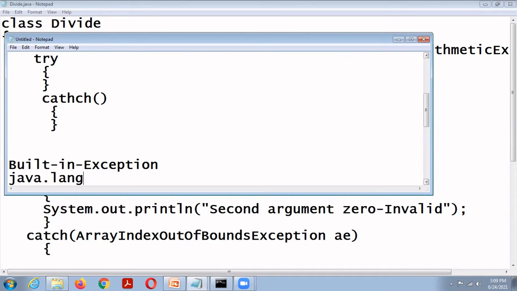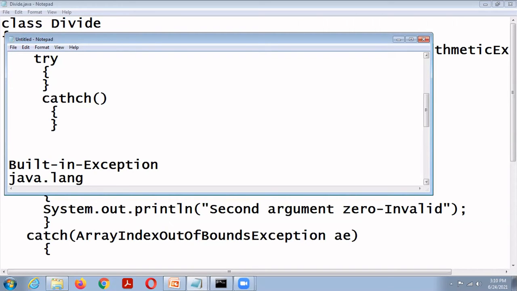These are called checked exceptions. So there are two types: checked exception and unchecked exception. Checked exception means we must handle this exception. Unchecked exception means the JVM ignores that exception.